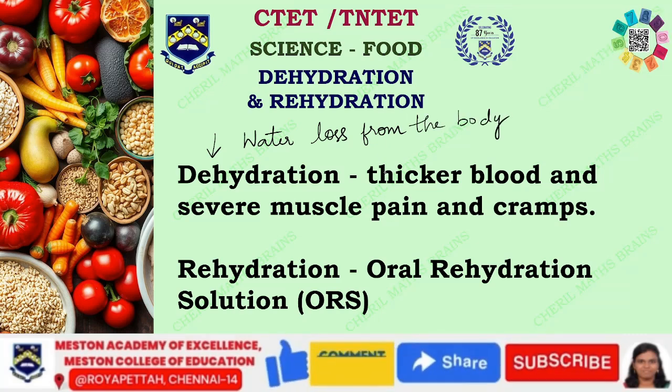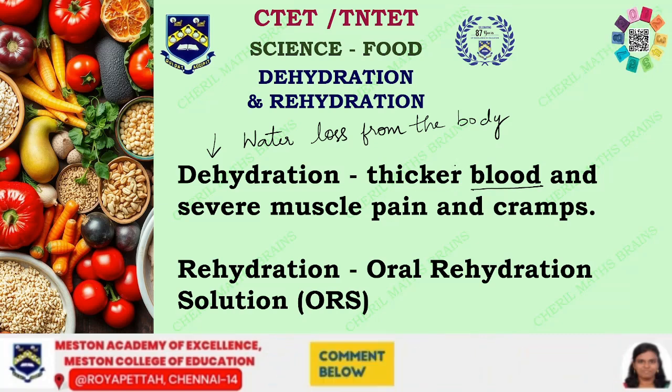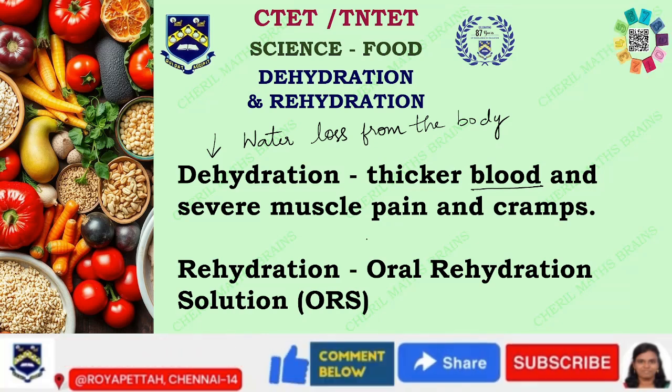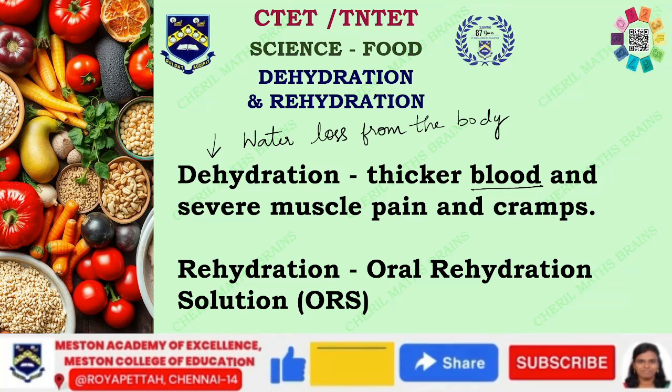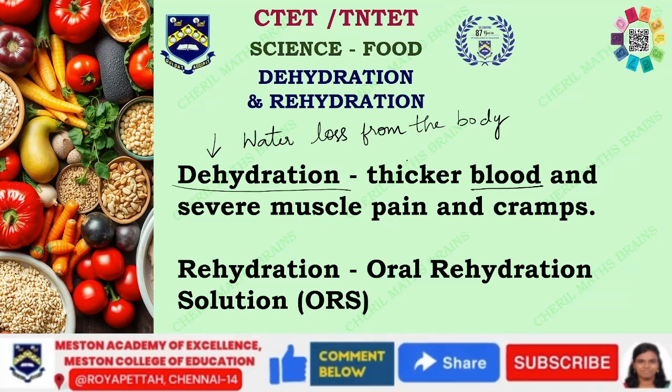This will lead to thicker blood. So the blood which is flowing in our body might get thicker, and just because the blood is getting thicker, we'll start experiencing severe muscle pain and cramps. So suddenly when you don't have enough intake of water, you'll start feeling some cramps, some pulling pain in the muscles. All that happens just because of dehydration, which is nothing but the water loss from our body.